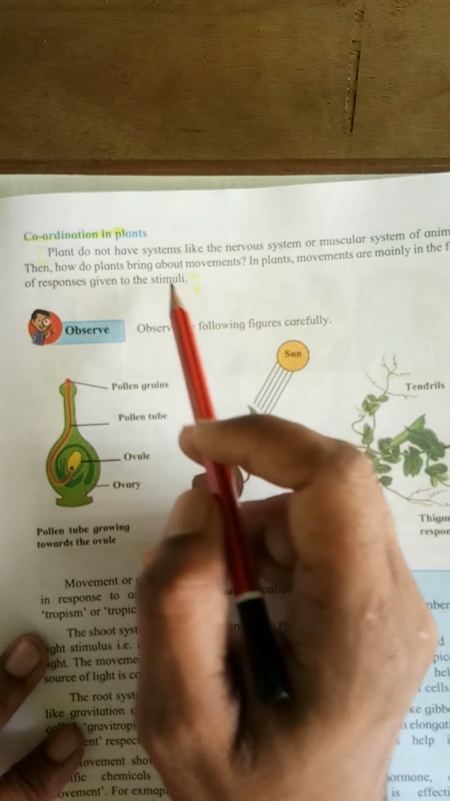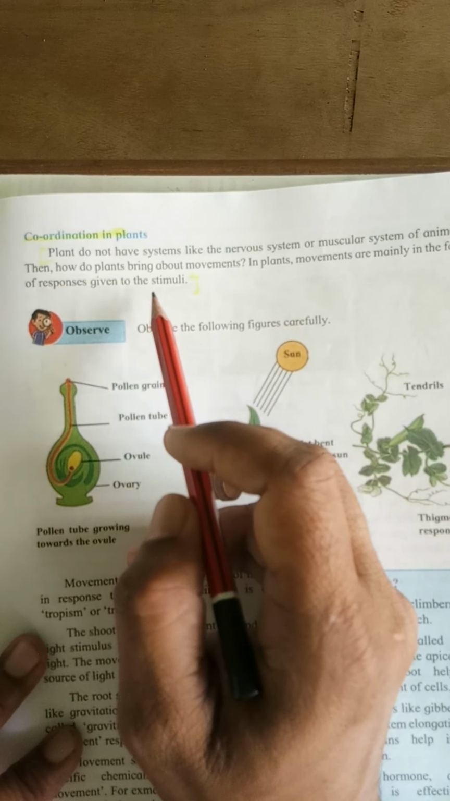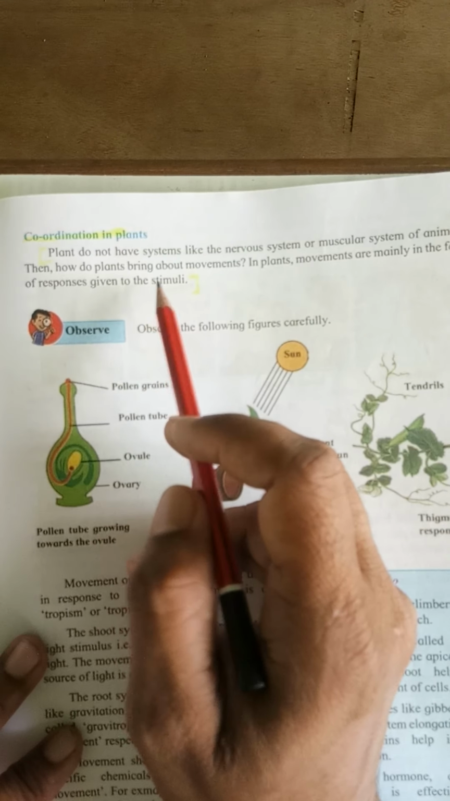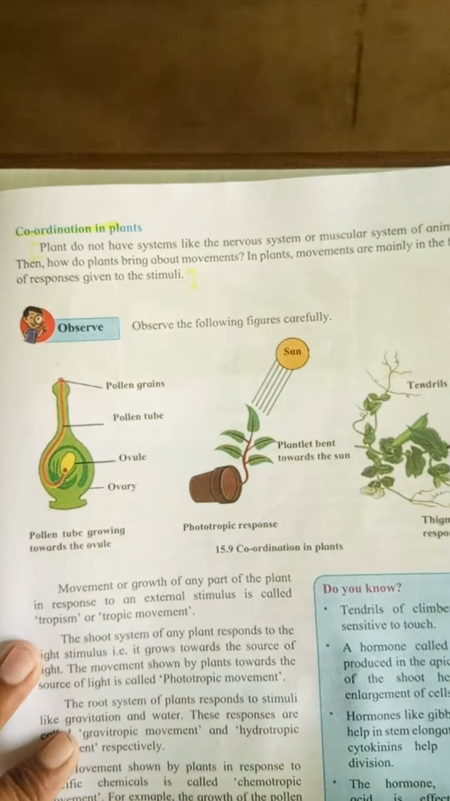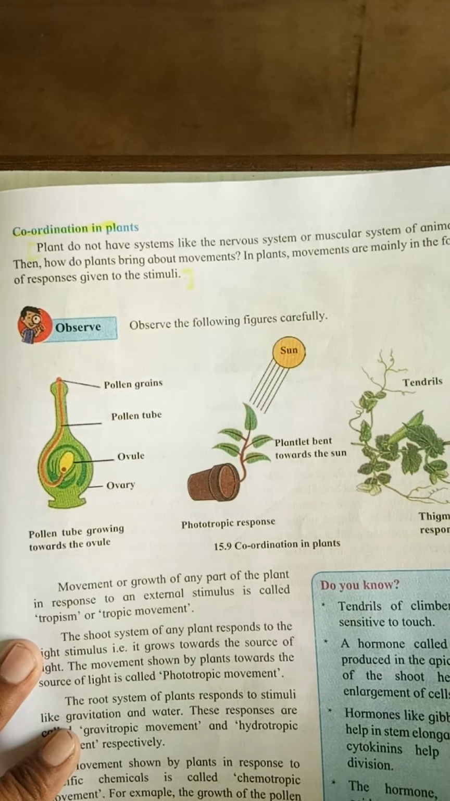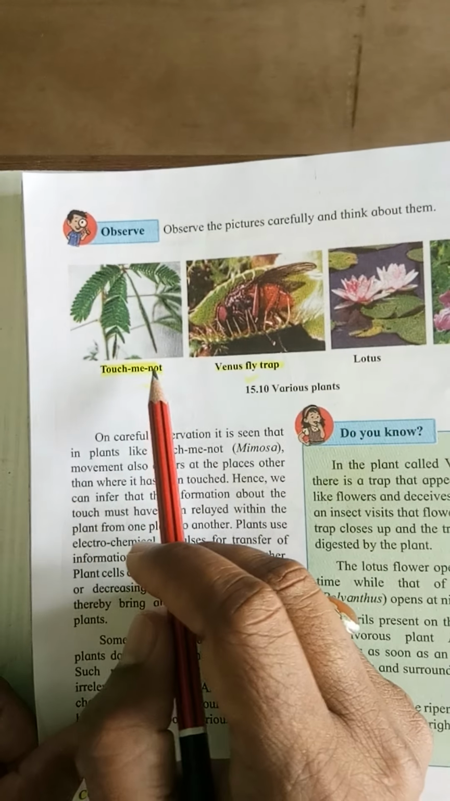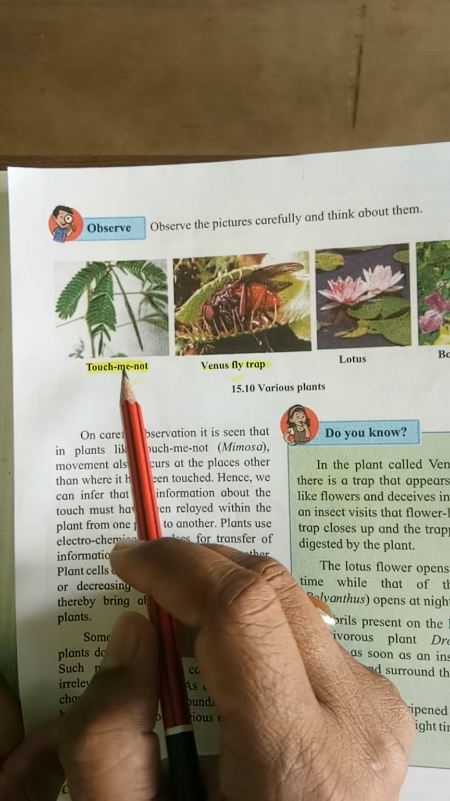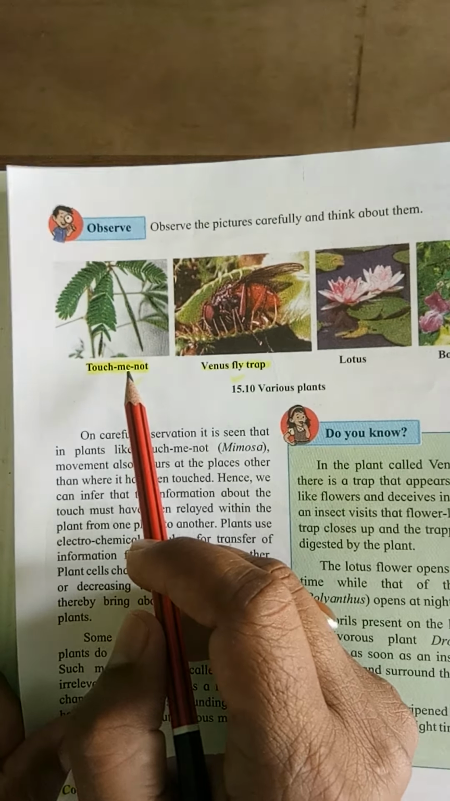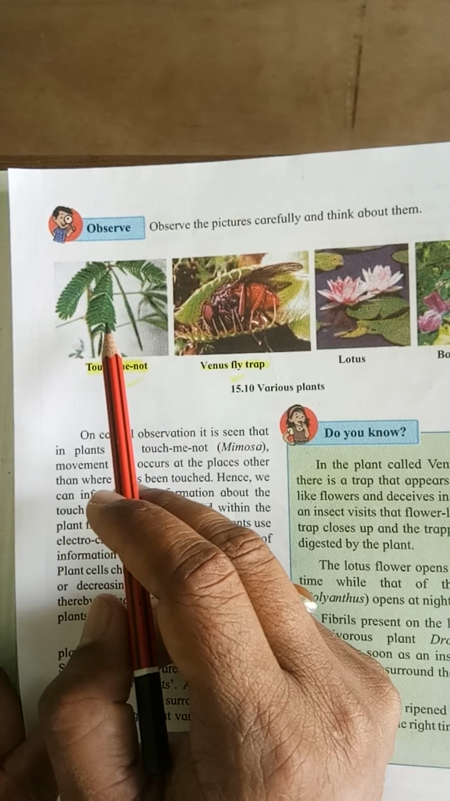In plants, movements are mainly in the form of responses given to the stimuli. Okay, now just understand this. There are few plants, if you touch them, they contract. You might have heard the name of the plant. See here, there is one picture of this. Touch me not. In Hindi, the name is Lajwanti. If you touch the leaf of this, they contract.